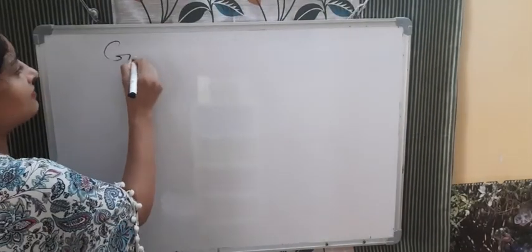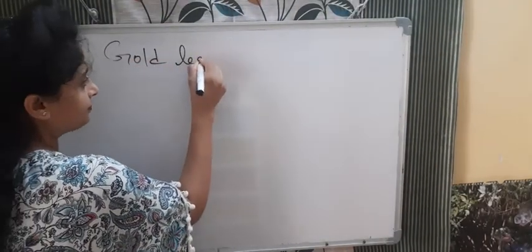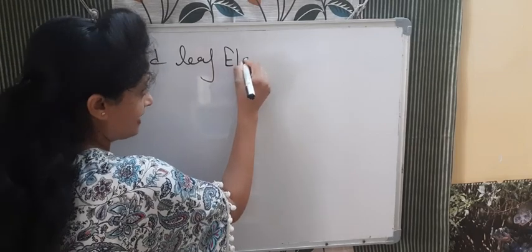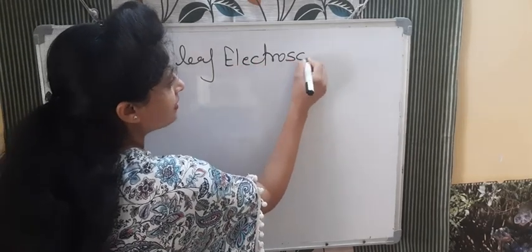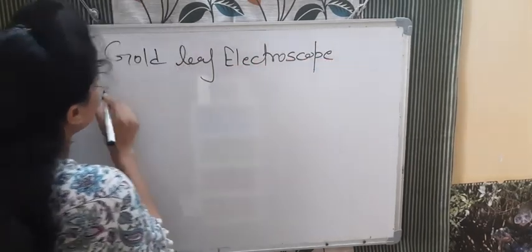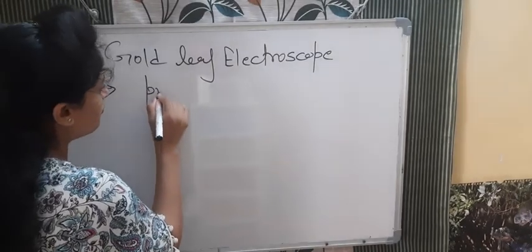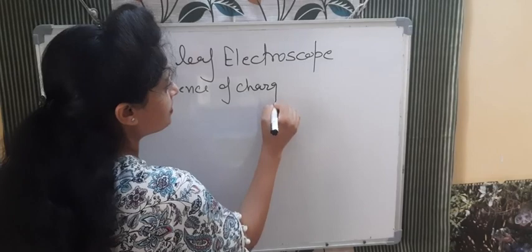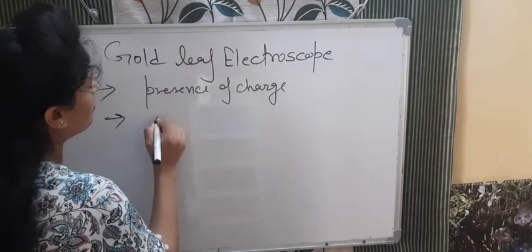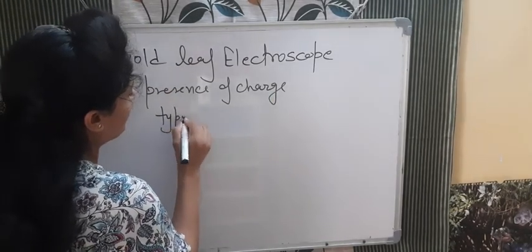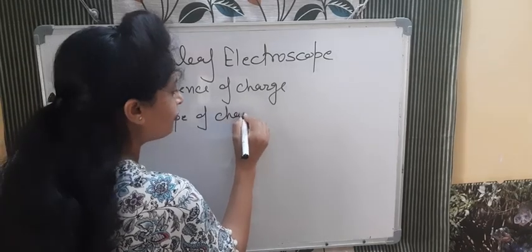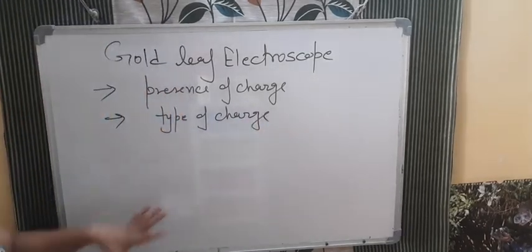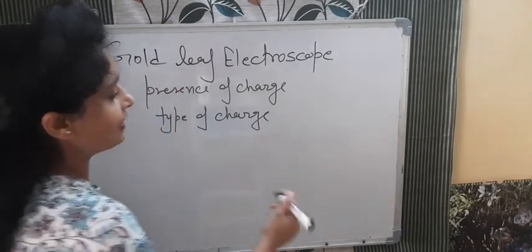So the gold leaf electroscope is a device that we use to find out the presence of charge, and the kind of charge, whether it is positive or negative. Both we can find out. Very simple. What kind of structure does it have?